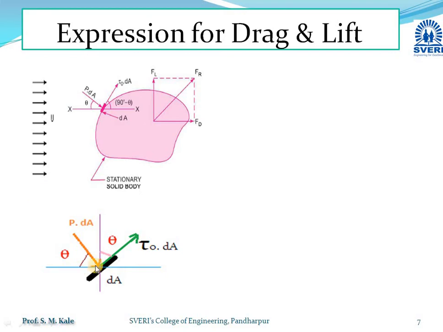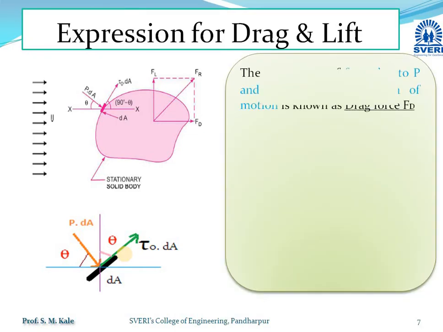Now if we see the geometry, as P into dA makes an angle theta with the direction of motion, the remaining angle is 90 minus theta. As P dA and tau 0 dA are perpendicular components, the tau 0 dA component along the vertical direction makes the angle theta, and the remaining angle will again be 90 minus theta. So this is the geometry.